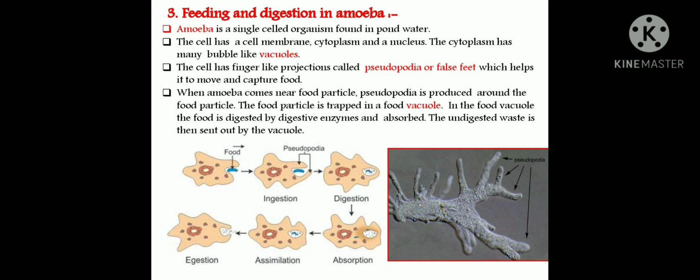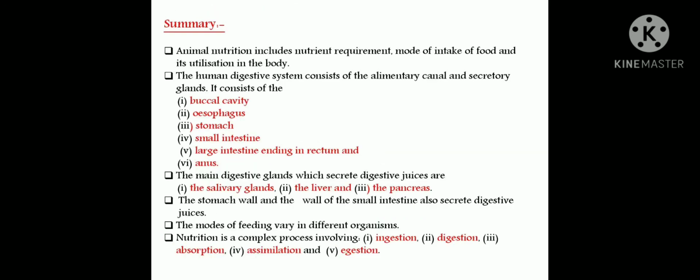Feeding and digestion in amoeba. We all know that the amoeba is a single-celled organism. It is generally found in pond water. It has a cell membrane, cytoplasm, and a nucleus. The cytoplasm has many bubbles, which we call vacuoles. The cell has large projections called pseudopodia.